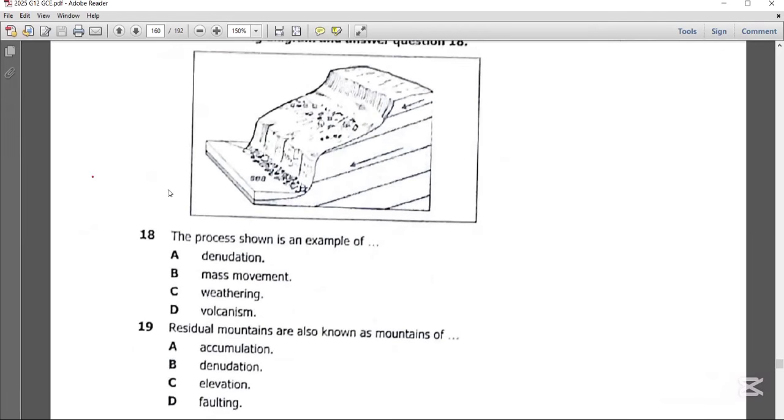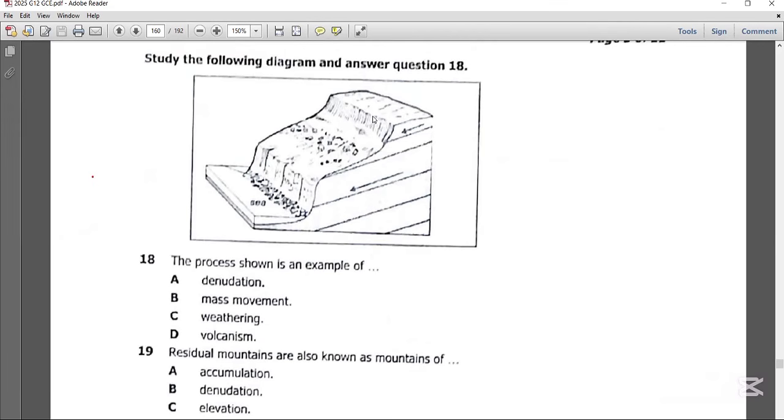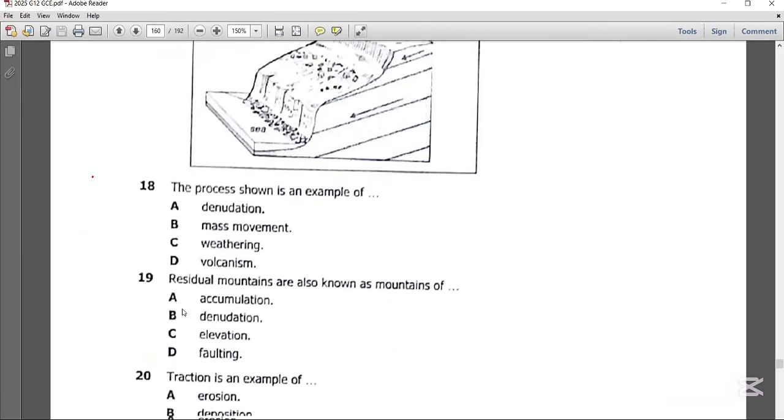Now study the following diagram and answer question 18. If you look at this diagram, it is clearly indicating that there is movement of mass. So the best possible answer on question 18, which says the process shown is an example of mass movement, is B, mass movement. Let's get to question 19.